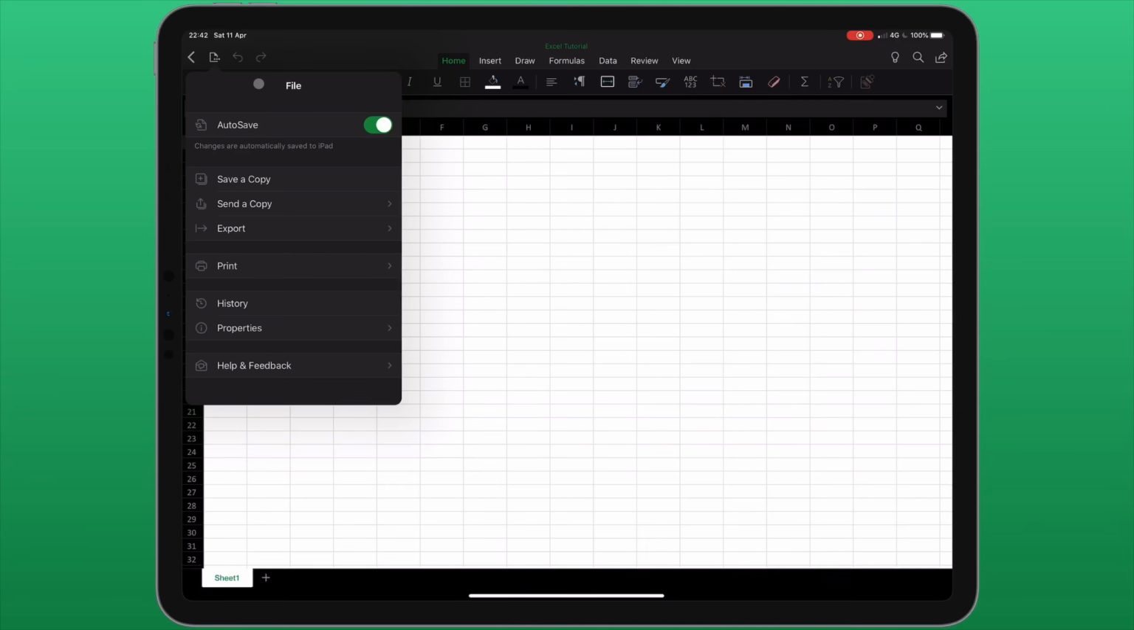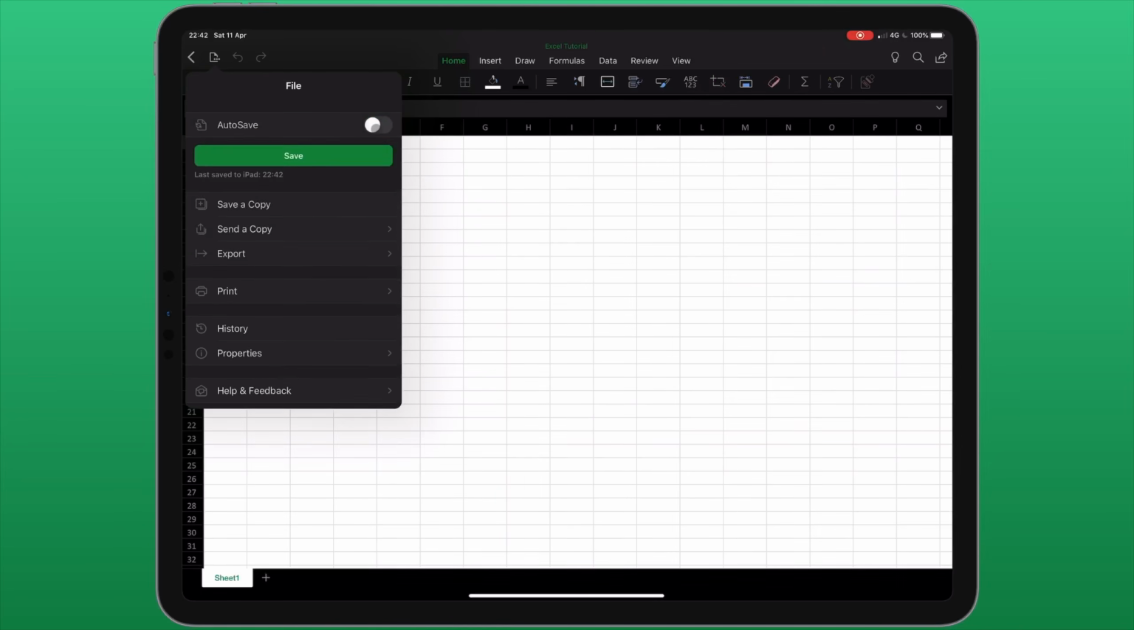By default, Microsoft Excel will automatically save any changes you make, so you never have to hit the save button again. This autosave feature can actually be turned off, and you can manually save if you prefer to do that. Other items on the file menu include saving a copy, sending a copy. We can export as PDF or ODS.